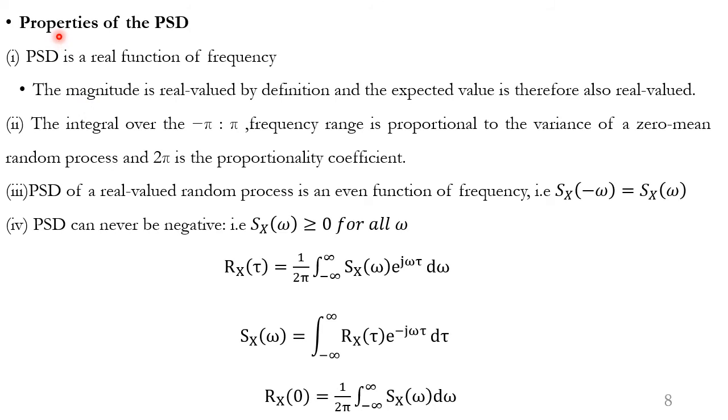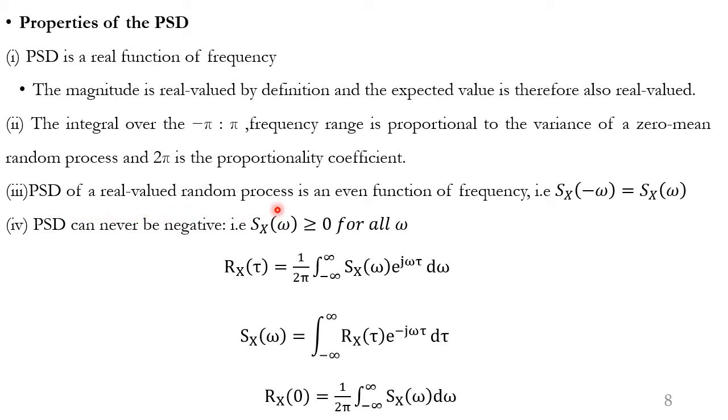Let us look into the properties of PSD, Power Spectral Density. First one is PSD is a real function of frequency. So the magnitude is real valued by definition, and the expected value is therefore also real valued. Second one is the integral over minus pi to plus pi, the frequency range, is proportional to the variance of a zero mean random process, and 2 pi is the proportionality coefficient.